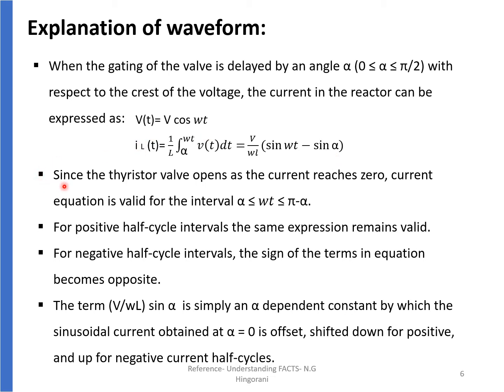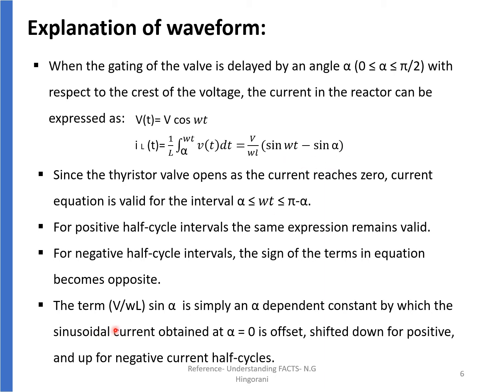Since the thyristor valve opens as the current reaches 0, the current equation is valid for the interval alpha less than or equal to omega t less than or equal to pi minus alpha. That means the waveform we get is within the interval alpha to pi minus alpha. For positive half cycle intervals, the same expression remains valid. For negative half cycle intervals, the sign of the terms in the equation becomes opposite.